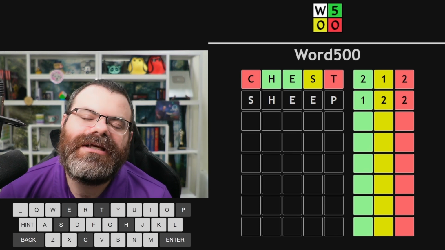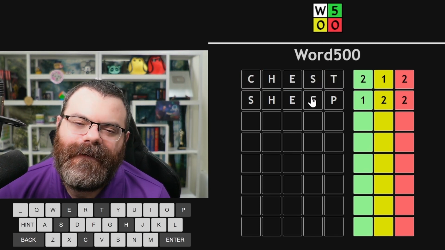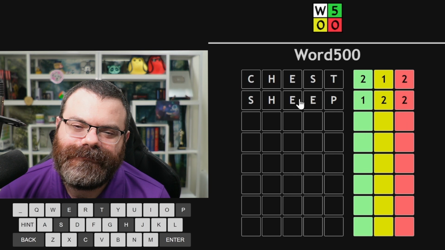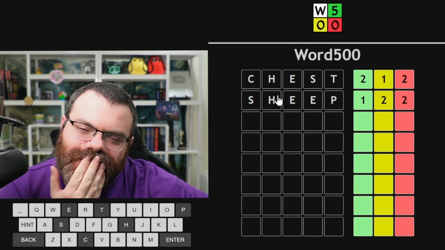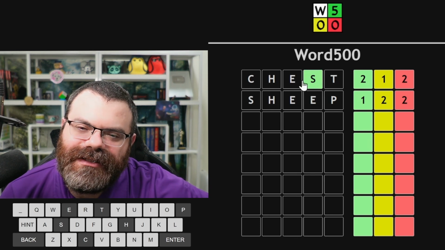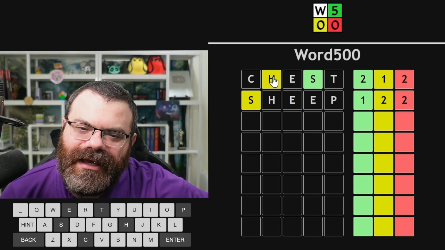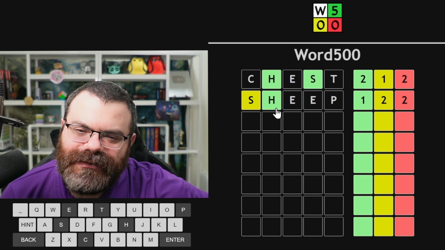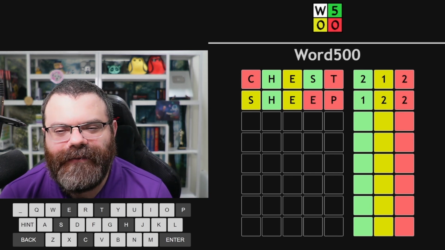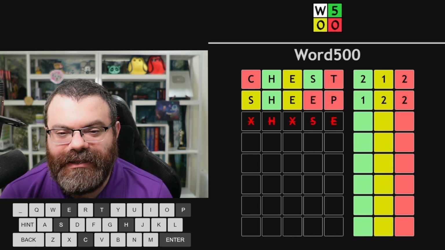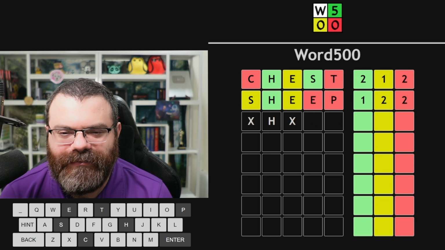1 green, 2 yellows. Interesting result. So, what do we learn from that? That I moved the S? So would the S be in place here and yellow here? Then the H is in place. And then E yellow, E yellow. So we'd be like something H, something SE. The problem is, what are we putting? Maybe whose?